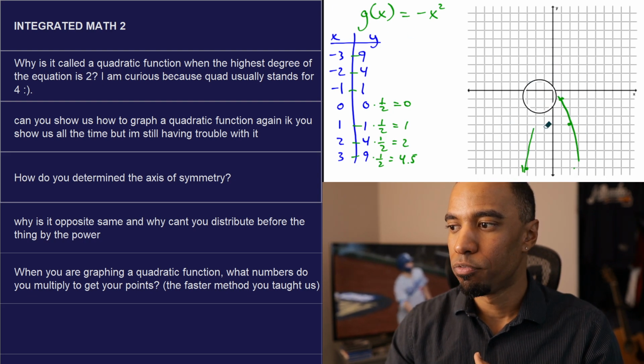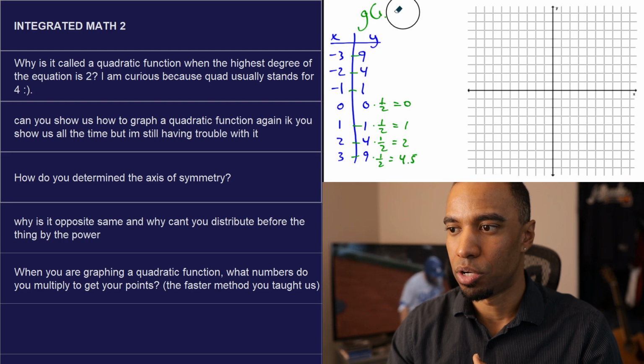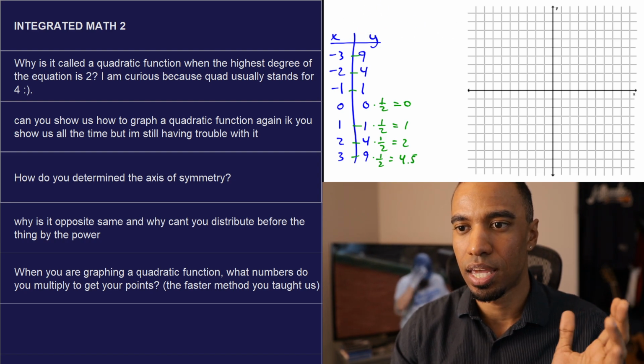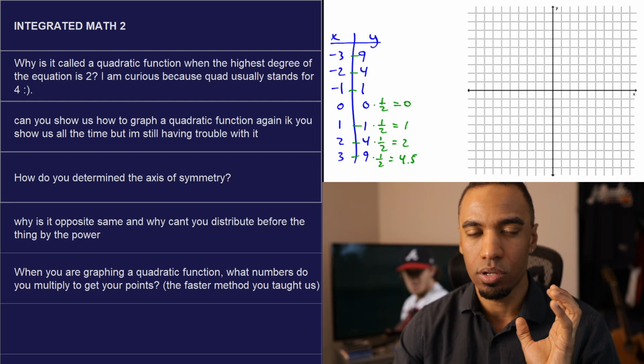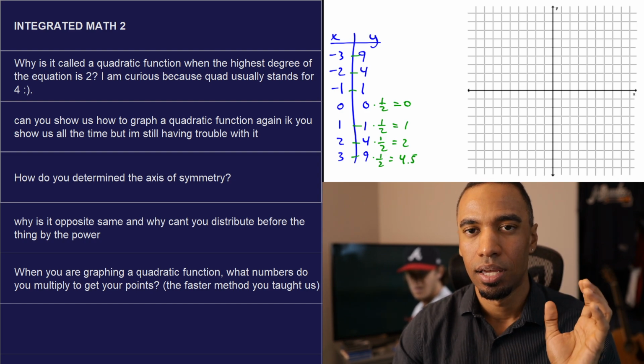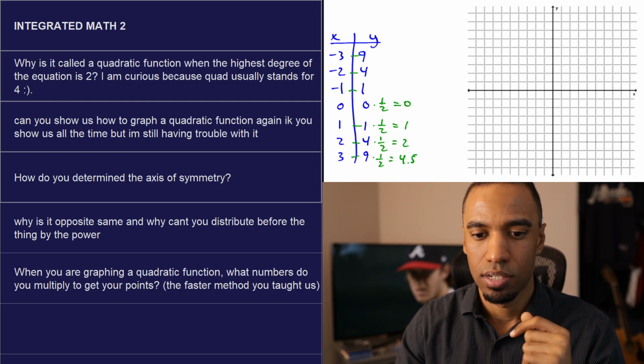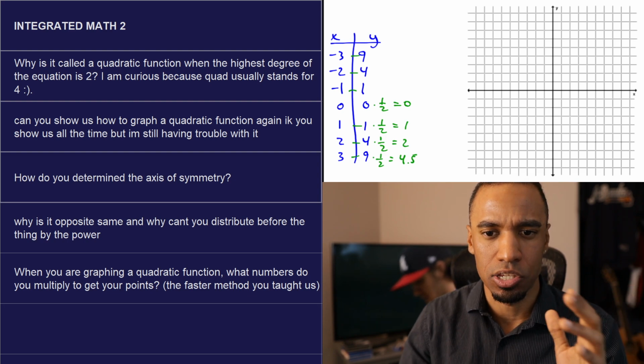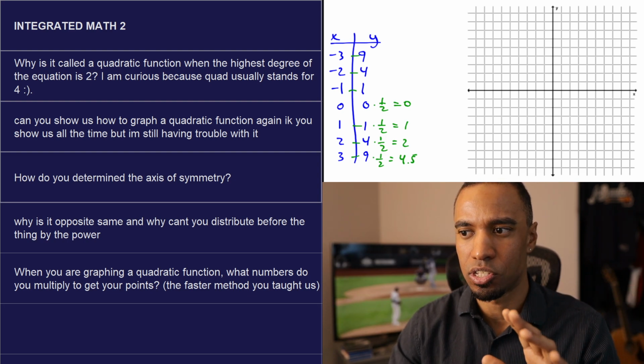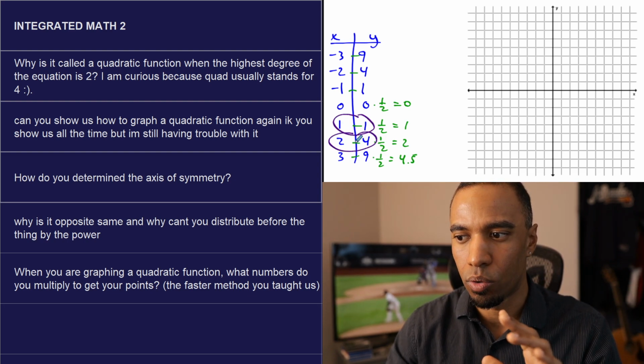All right, now, what if we are displaced from the origin with our vertex? This is where things don't get tricky. This is where you just have to take into account how the shift does things for us. It helps us out in and of itself. And all you have to remember now is the 1, 1, 2, 4, 3, 9.